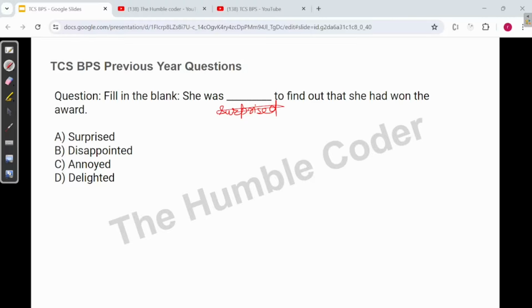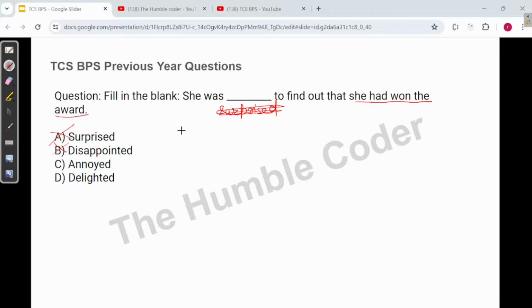So she was already aware that she has attempted an event or a competition and the result would come. So there is no point of getting surprised. So let's move on to the next one, disappointed. It is clearly mentioned that she has won the award. So in the ideal case, if someone would win the award, there is no point that they will get disappointed. So disappointed is also wrong.